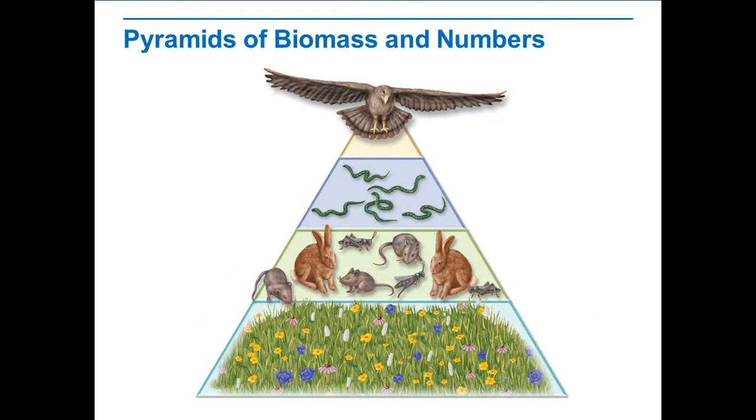The total amount of living tissue within a given trophic level is called its biomass. The amount of biomass a given trophic level can support is determined in part by the amount of energy available. A pyramid of biomass is a model that illustrates the relative amount of living organic matter available at each trophic level in an ecosystem. Ecologists interested in the number of organisms at each trophic level use a pyramid of numbers. A pyramid of numbers is a model that shows the relative number of individual organisms at each trophic level in an ecosystem.